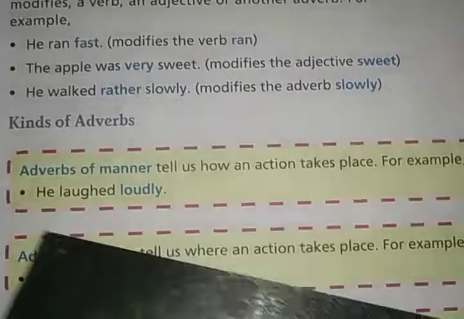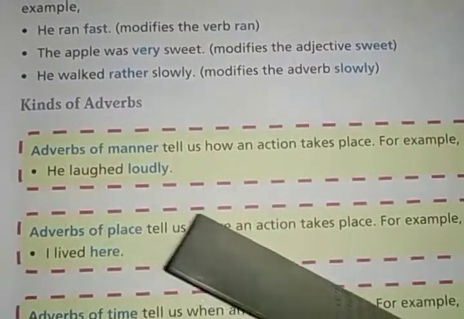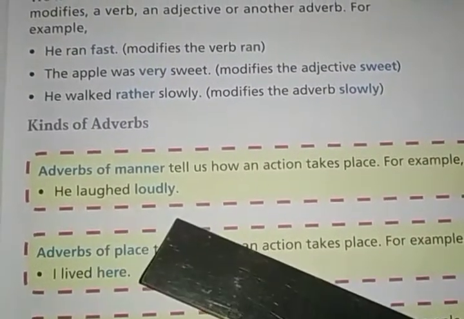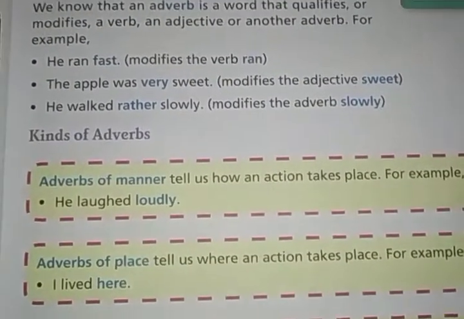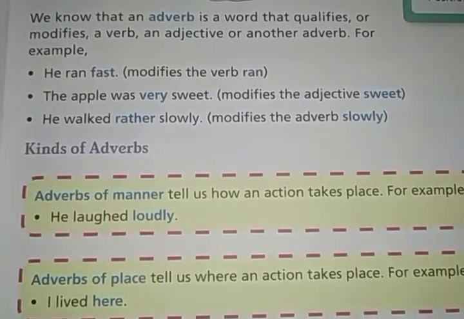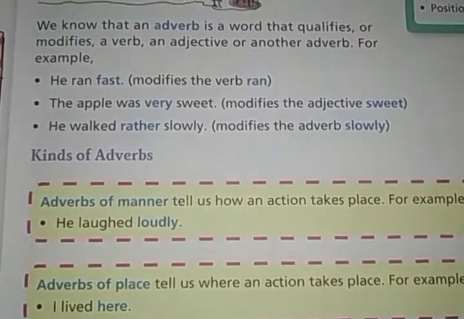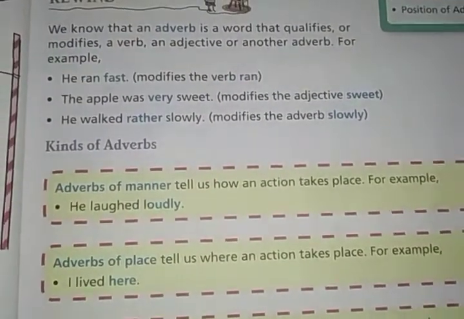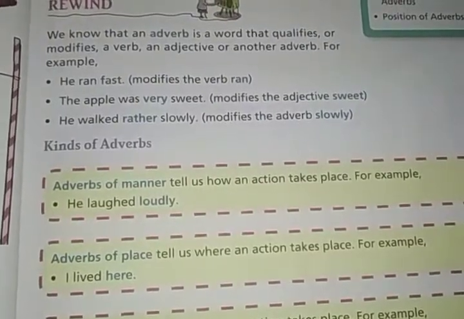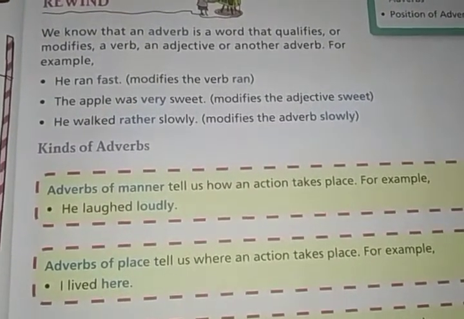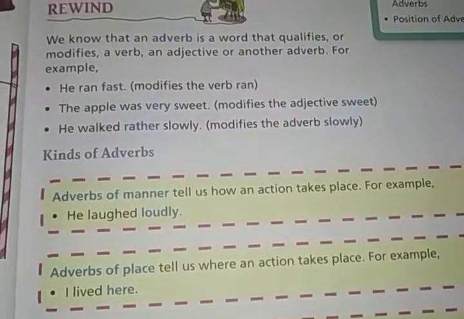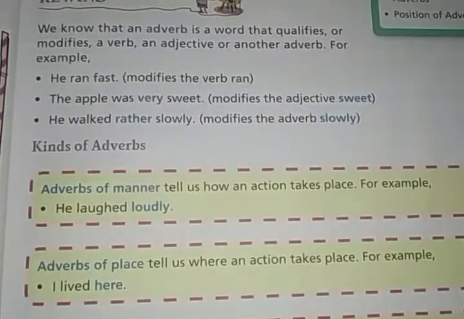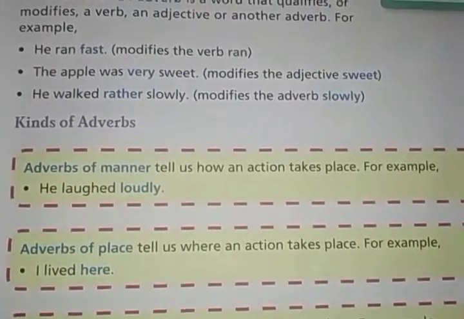Okay, so the way in which an action takes place is known as adverb of manner. He laughed loudly. वो कैसे हंसा? He laughed loudly. So the word loudly is the adverb of manner. For more examples, like he writes neatly, or he fought the battle bravely. So these types of words which show the manner of the action, how an action takes place, are known as adverb of manner.